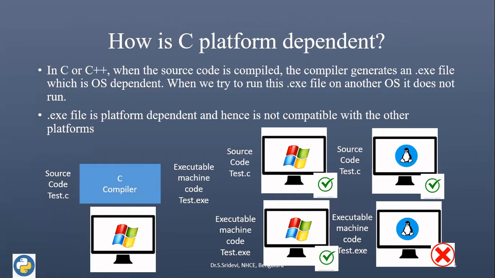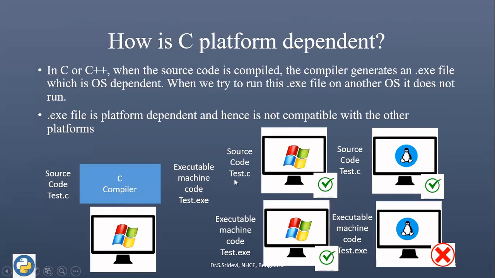Now, let us see how we are going to execute this. First, I have this test.exe file. I can execute this file on a machine which has the Windows operating system. I'll be able to execute it in this. Whereas, if I take this test.exe file and try to execute that on a machine with Linux OS, I'll not be able to execute it. The reason is I have compiled it and generated the exe file on a machine with Windows OS. So I can run it on a machine with Windows OS, but I cannot run the same exe file on a machine with Linux OS.